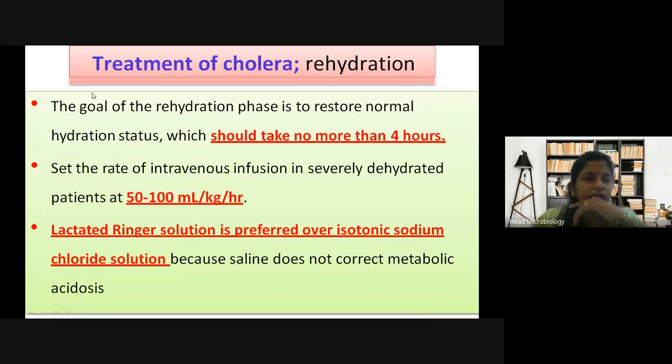Then the goal of the rehydration phase is to restore normal hydration status, which should take no more than 4 hours. So within 4 hours, the water content has to be replaced. Set the rate of intravenous infusion in a severely dehydrated patient. Then lactated Ringer solution is preferred over isotonic sodium chloride solution, because saline does not correct metabolic acidosis. So instead of isotonic sodium chloride solution, which is saline, they put lactated Ringer solution. So this will correct the metabolic acidosis.